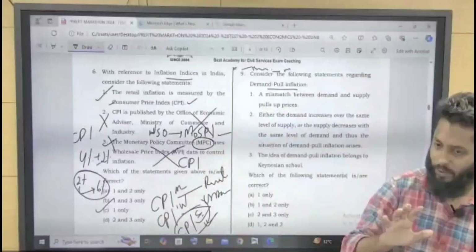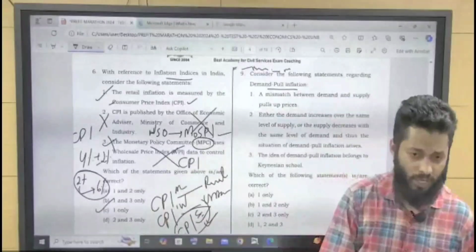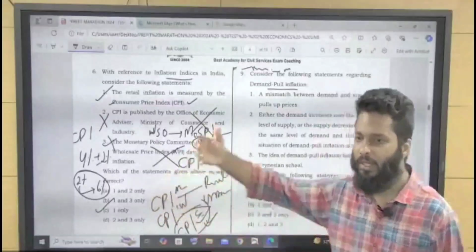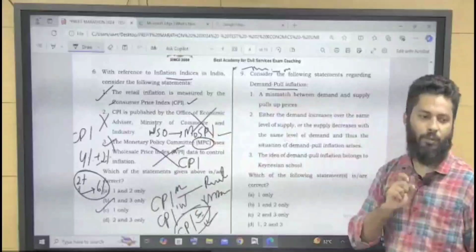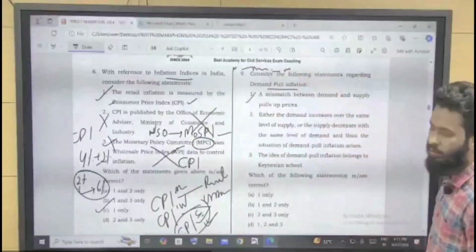Understood? If you have understood this point, that people have money but production is not adequate, inflation will happen, and that inflation is known as demand pull inflation. A mismatch between demand and supply pulls up prices. True.